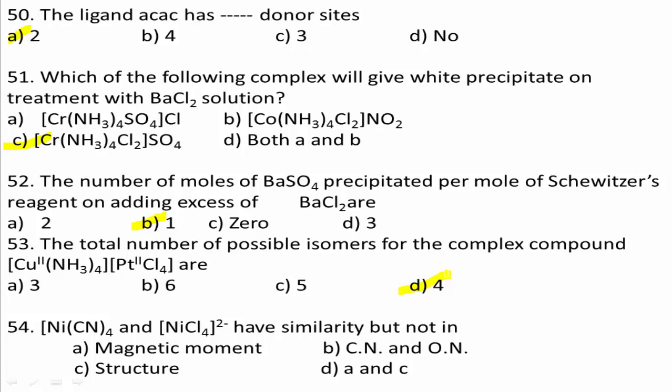In these two concepts, magnetic moment and structure, they are not similar. Therefore, the correct answer for this question is option D.